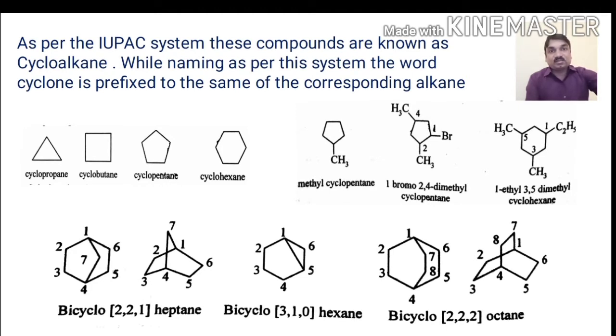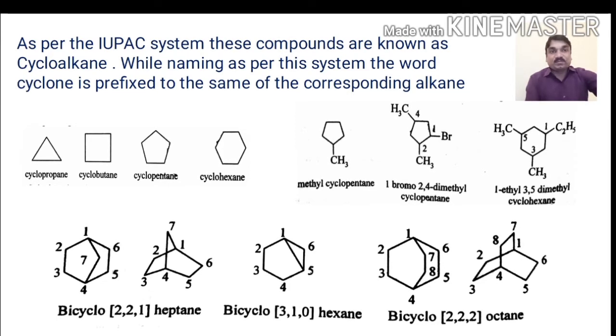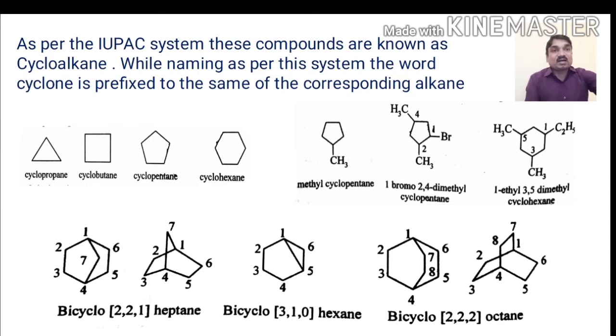For 3 carbon atoms, the parent alkane is propane and the name is cyclopropane, then cyclobutane, cyclopentane and cyclohexane respectively. If a substituent is present, the name of that substituent is prefixed before the cycloalkane name. Examples are methylcyclopentane, 1-bromo-2,4-dimethylcyclopropane, then 1-methyl-3,5-dimethylcyclopropane.